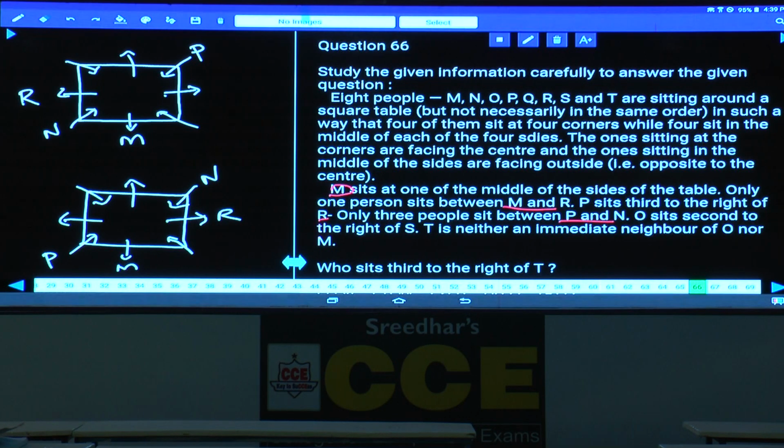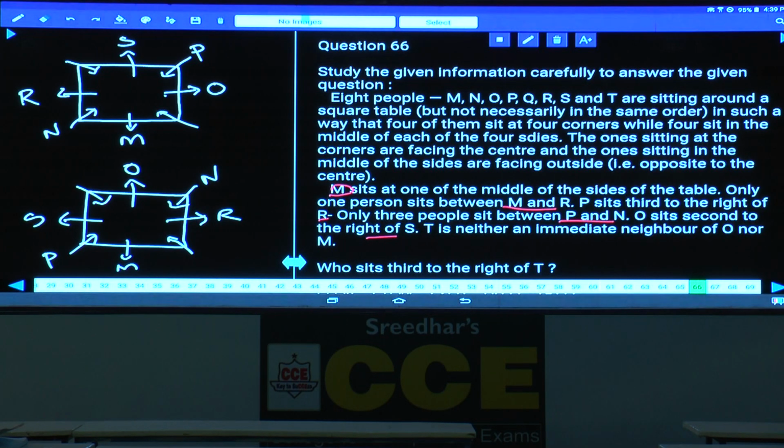O sits second to the right of S. As O is seated second to the right of S, O and S must be in alternate places. If S is here, then O will be seated second to the right of S here. In the other case, O is here and S will be here.